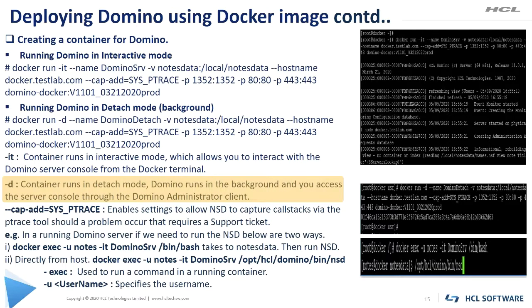Please note, in both the commands, we have published certain ports when creating a container. In this particular example, I have published 80, 443, 1352 ports. So suppose we want our Domino server to use SMTP port 25, then I should have included -p 25:25 in this particular command.